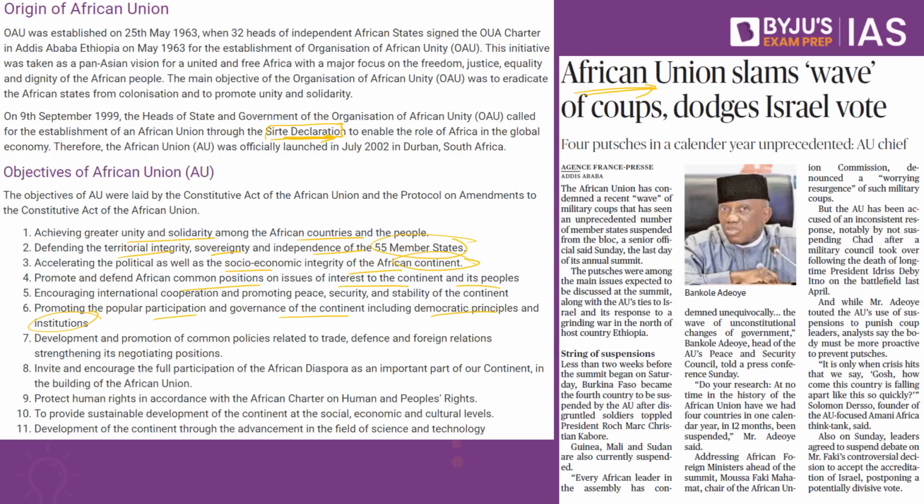Lack of competitiveness, lack of mutual complementarity, and other trade relations issues have also held back the growth of the African continent. This is why the African Union was established, to overcome all these issues and to take care of the African diaspora as well. Now let's look into the next practice question.